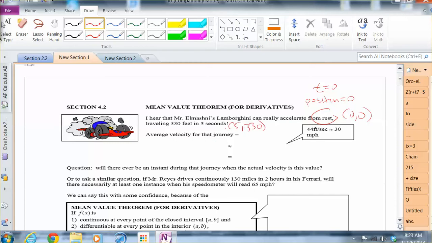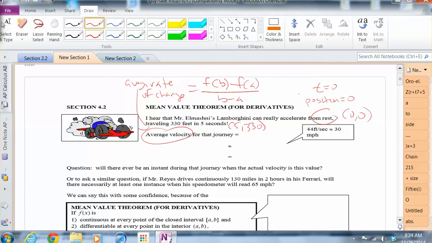So if I ask to find the average velocity, that's like average rate of change, which we have seen before. You can think of it like a slope, where we do f of b minus f of a over b minus a.